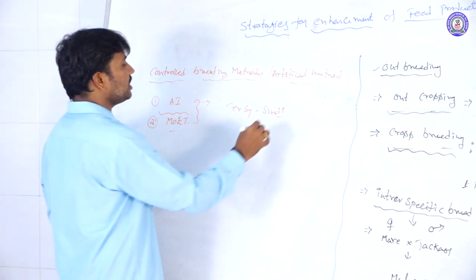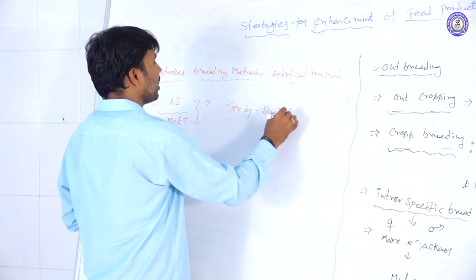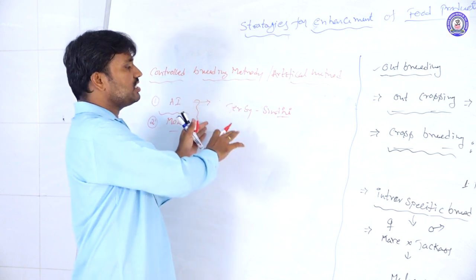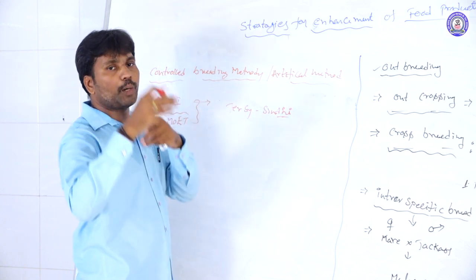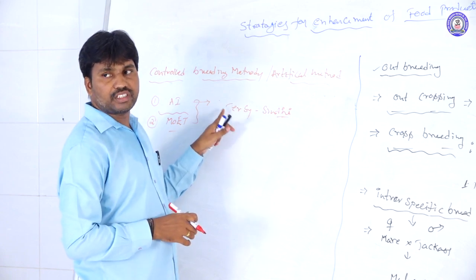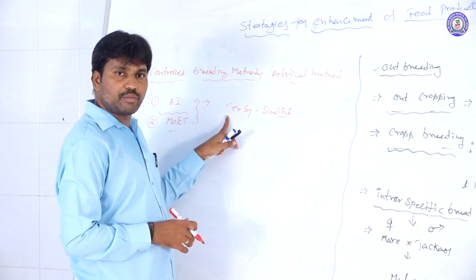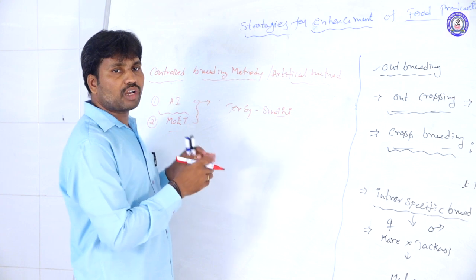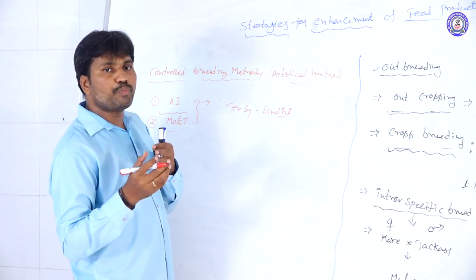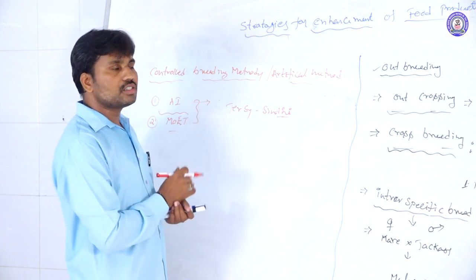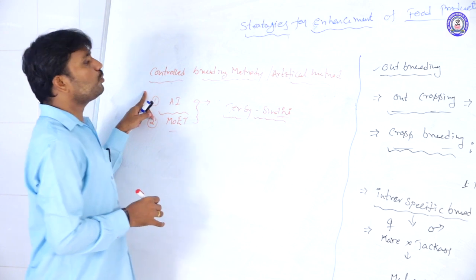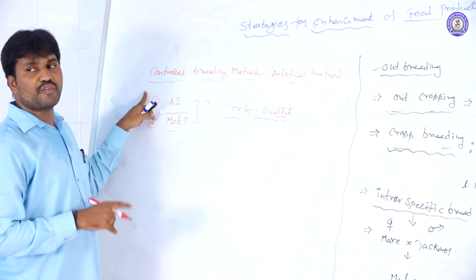To produce the Jersey Sindhi, our native breed cannot be transported to the exotic breeds' country. For example, Jersey is an American breed, so we are not able to take our cow to America, or bring the Jerseys to India. In that condition, we follow these artificial breeding methods.